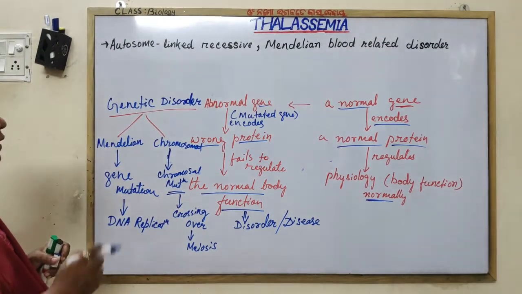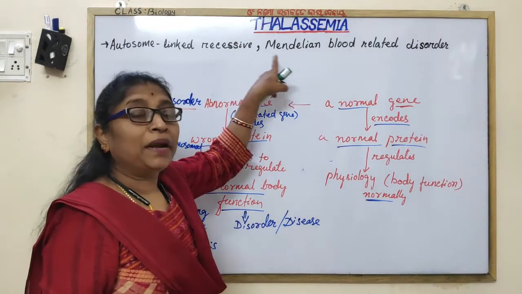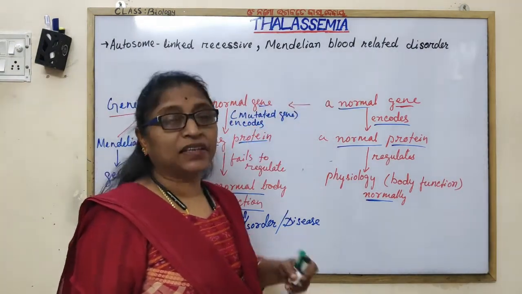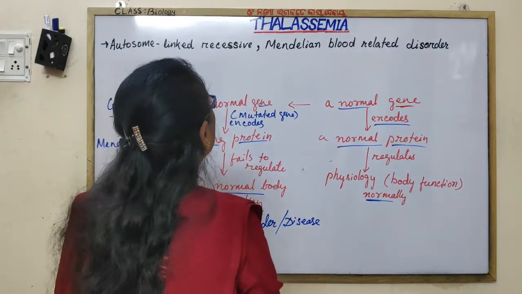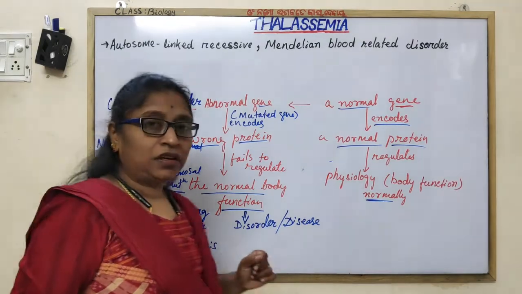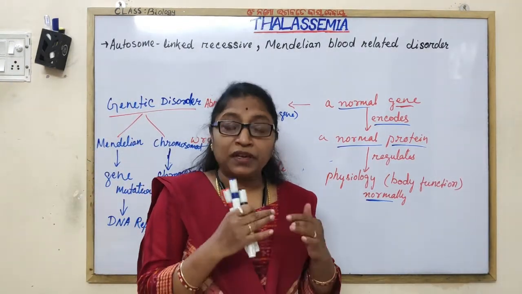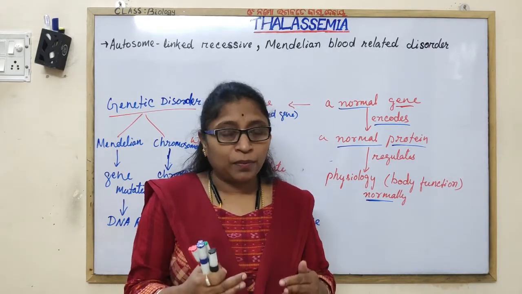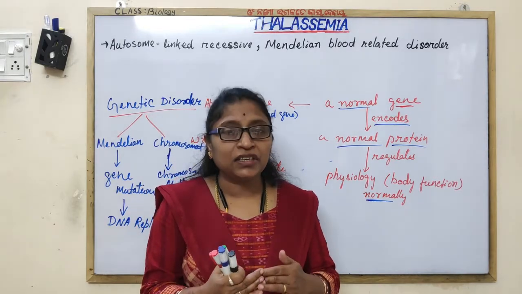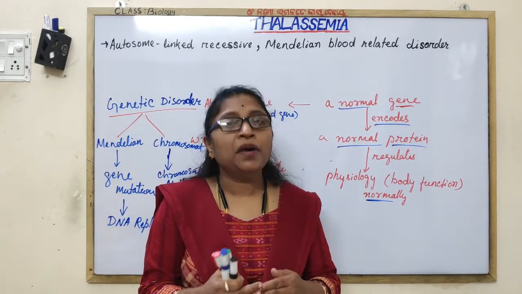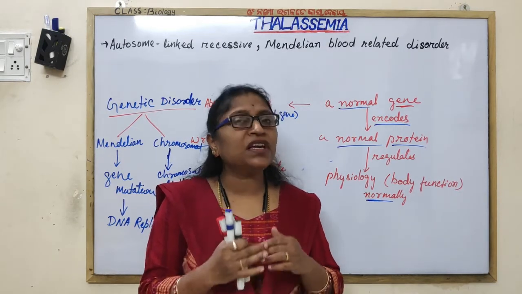Thalassemia is an autosomal-linked recessive Mendelian blood-related disorder. The mutant gene is recessive to the normal gene. The normal gene is termed the dominant gene, and the mutant gene is termed recessive because it is expressed only in the homozygous condition.